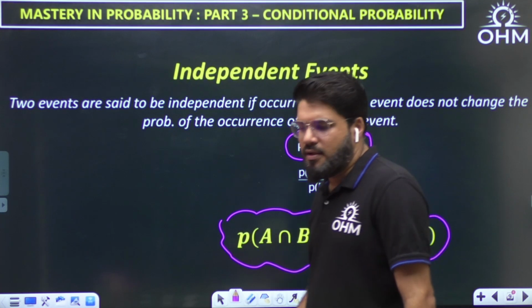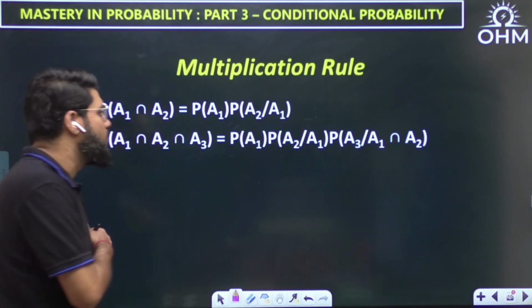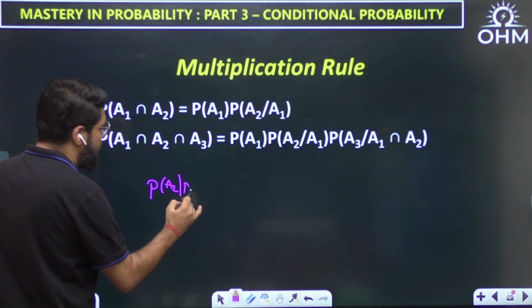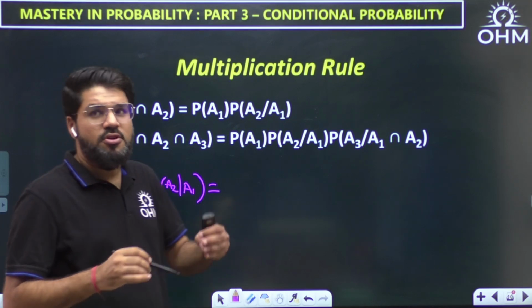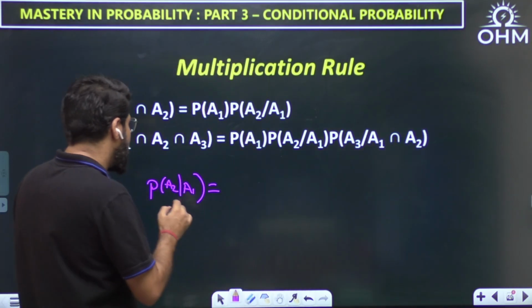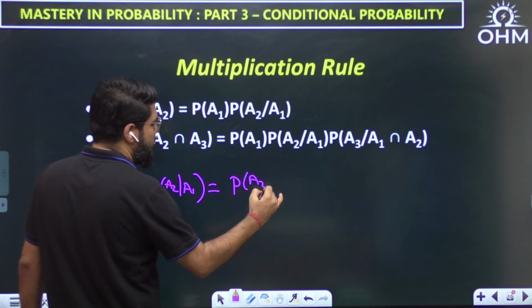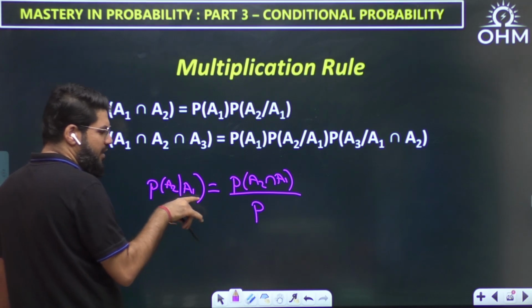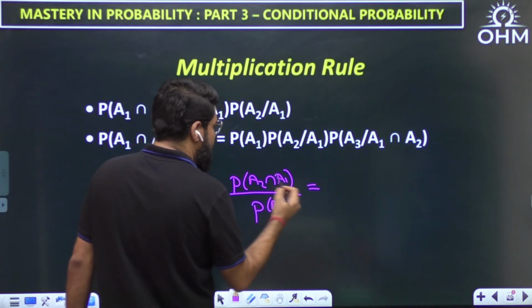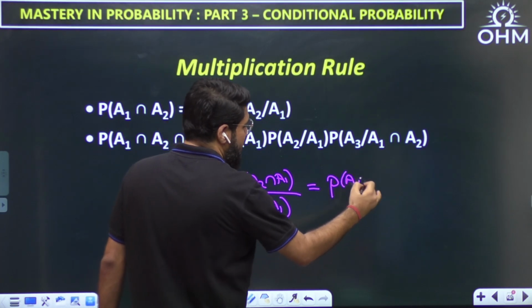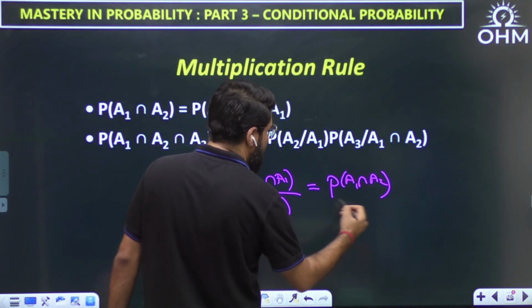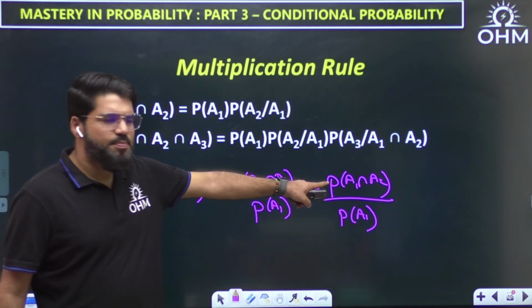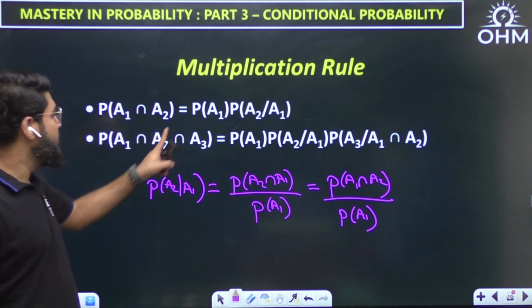If they are not independent, then we use the multiplication rule, something similar only. If I want to write down the P of A2 given A1 formula, talking in terms of events A1, A2, A3 rather than A, B, C: it is P of A2 intersection A1 divided by the probability of the given event, and given is A1. P of A2 intersection A1 or P of A1 intersection A2 is same, in the set. So what is P of A1 intersection A2? I can write it as P of A1 into P of A2 given A1.